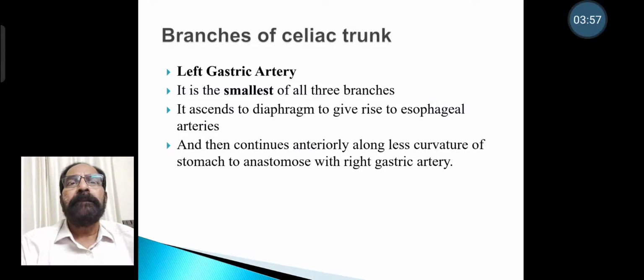Left gastric artery, it is the smallest of the 3 branches. It ascends to the diaphragm to give esophageal arteries and then continues anteriorly along the lesser curvature of the stomach to anastomose with the right gastric artery.